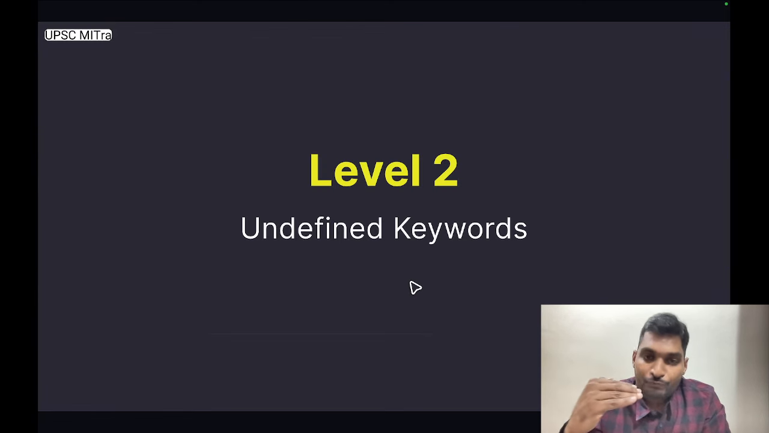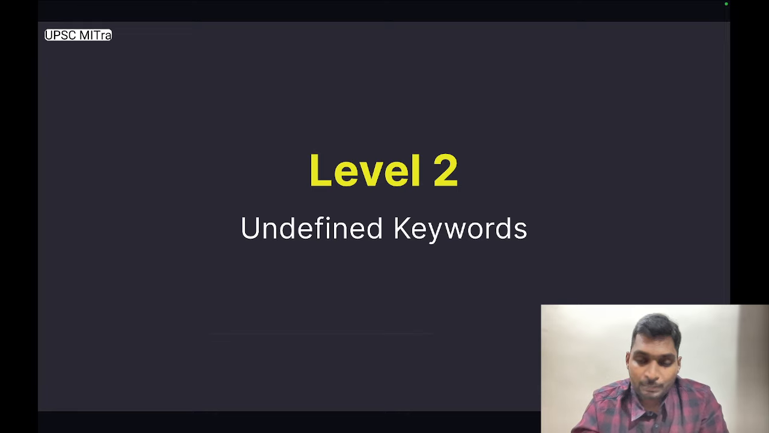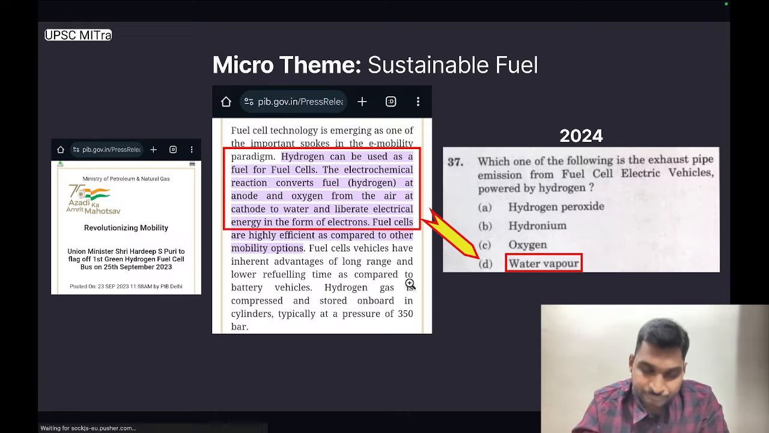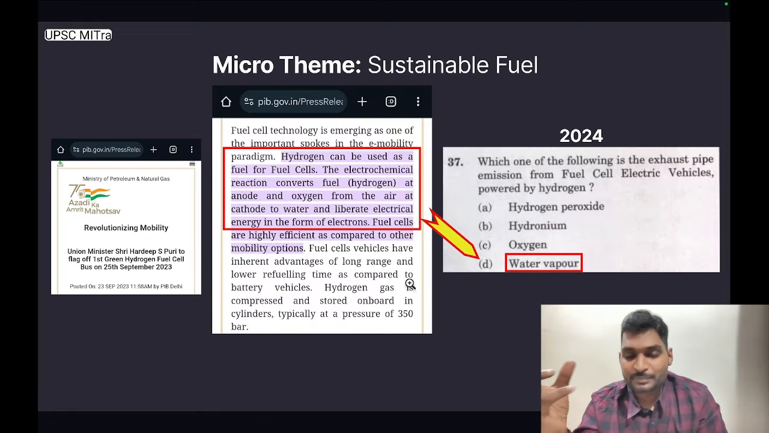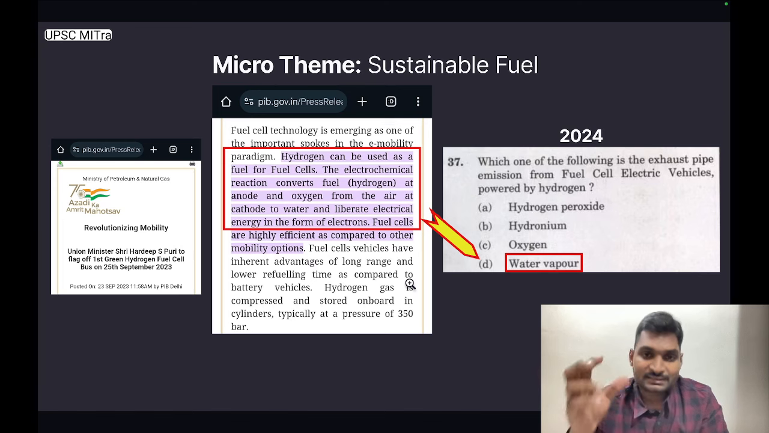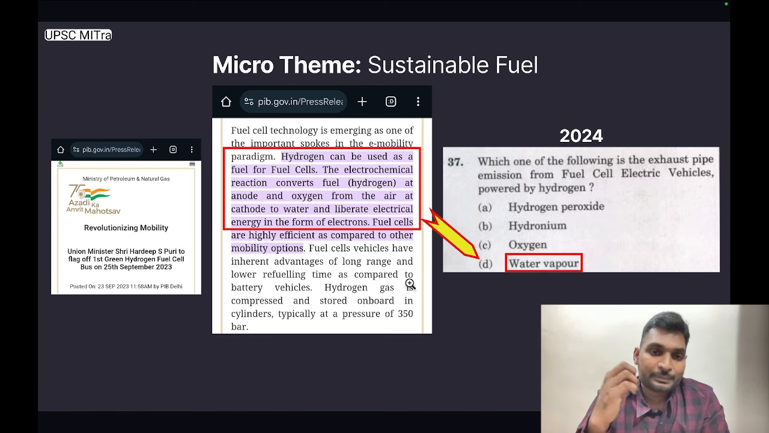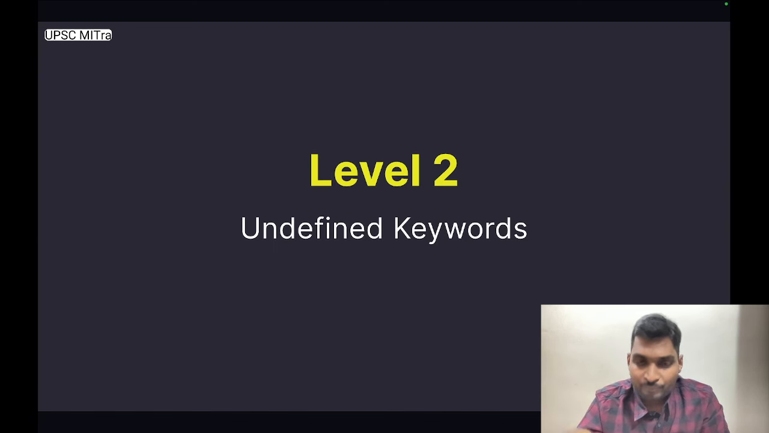Now guys, let's move to level 2. So far we have understood how UPSC has been using PIB micro themes at level 1 to frame direct questions based on the information, facts, data given in the PIB press releases. At level 2, UPSC frames questions on keywords, key phrases, concepts that are just mentioned but which are not defined, which are not described, which are not expanded on.